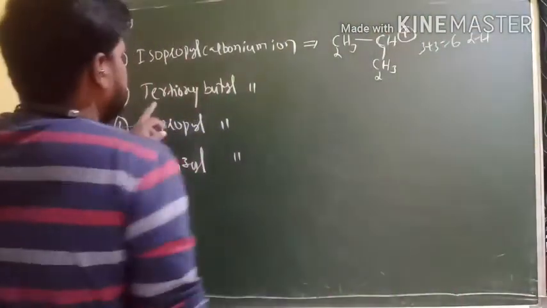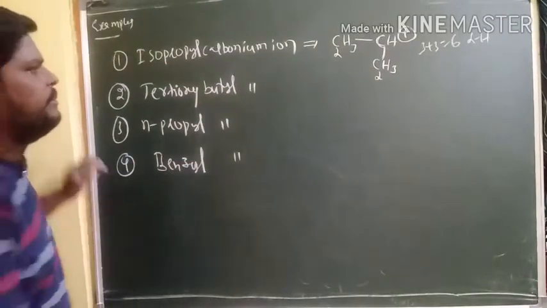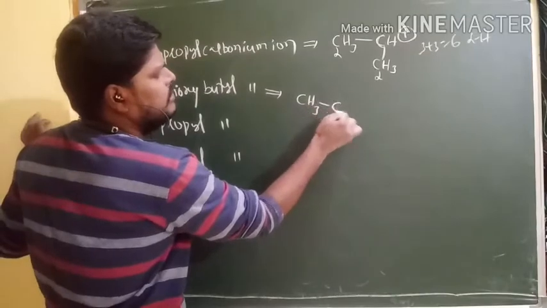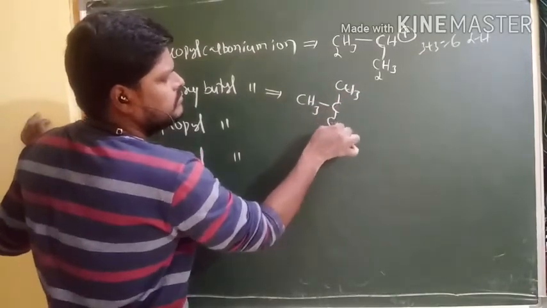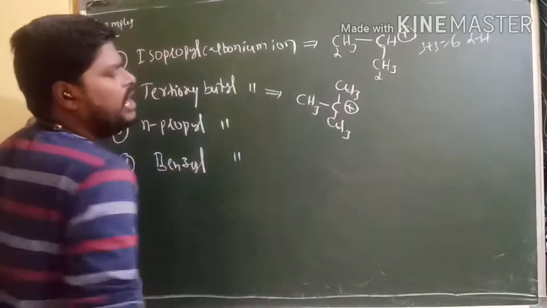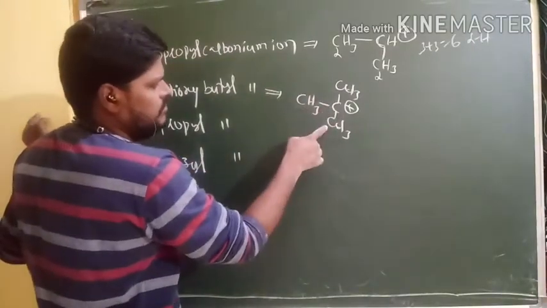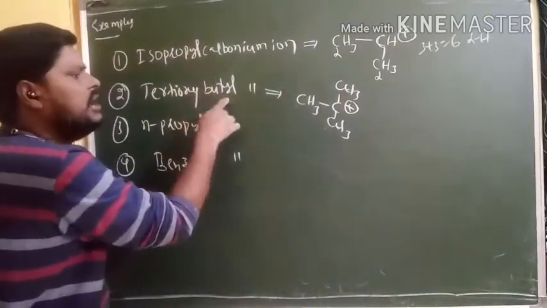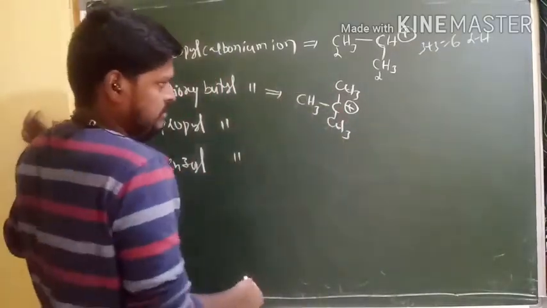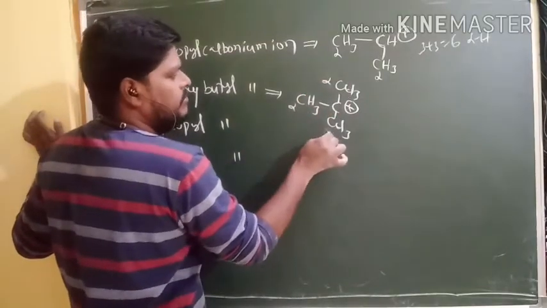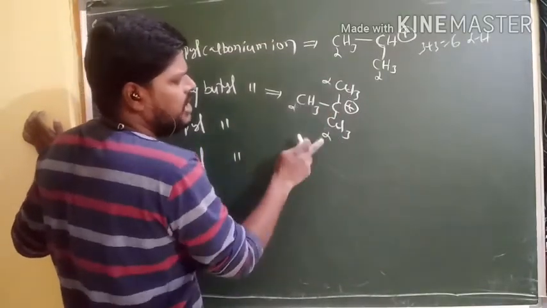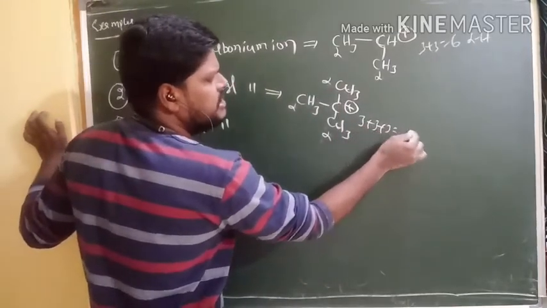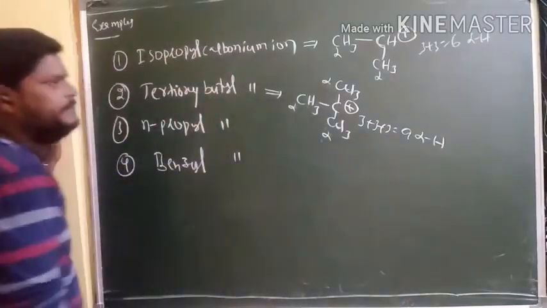Right? Next, tertiary butyl carbocation, I mean carbonium ion. So what is the structure for it? Butyl means 4 carbons. 1, 2, 3, 4. These 4 carbons are arranged in a tertiary structure. That's why tertiary butyl carbocation or carbonium ion. Yes, it is an alpha carbon. Total we have 3 alpha carbons. 3, 3, 3. Total 9. 3 plus 3 plus 3, total 9 alpha hydrogens are there.